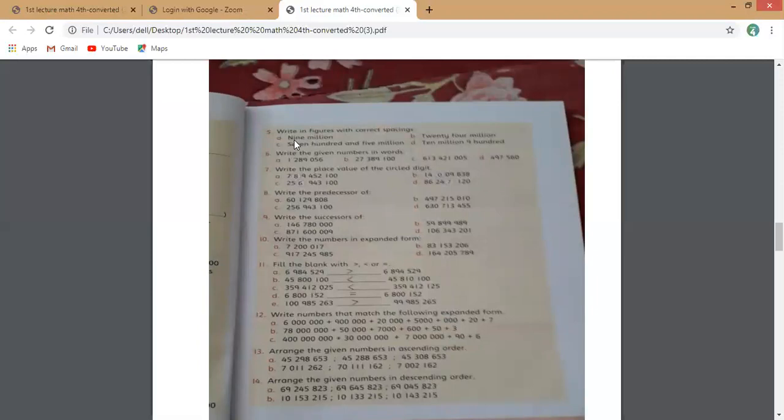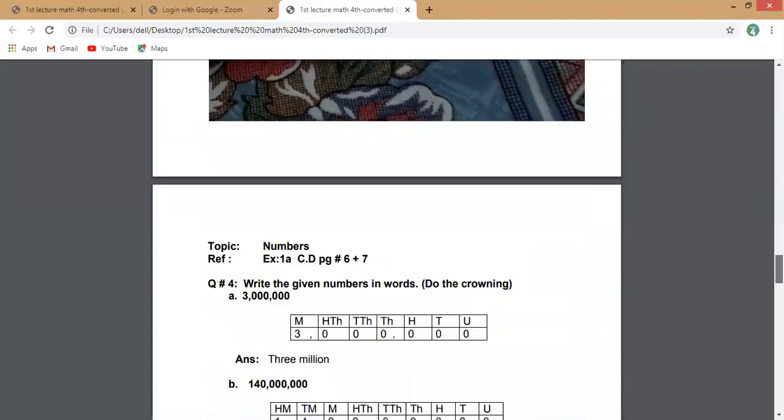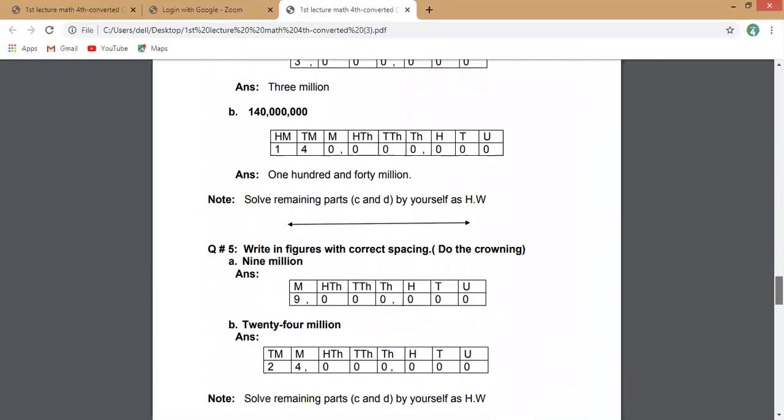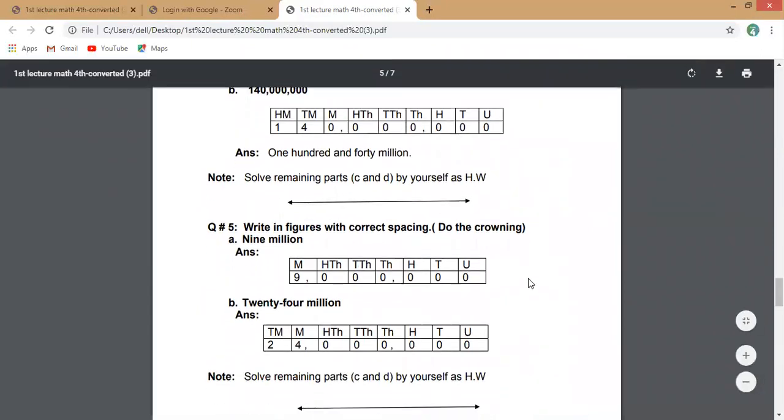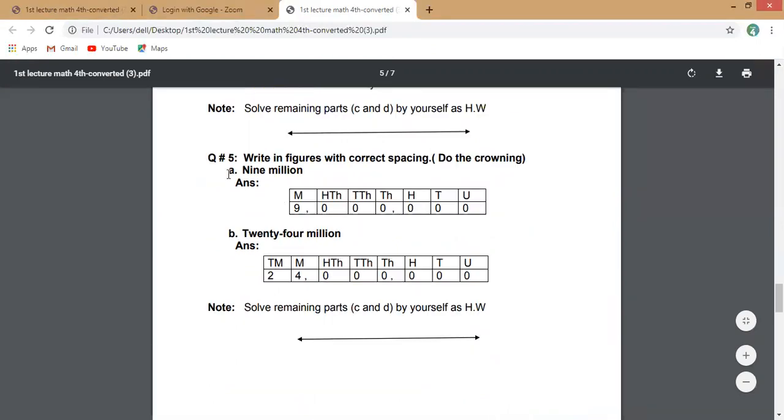Now your question is 9 million. 9 million is given in words. You will write it in figures. Okay, now come to the solution. Write in figures with correct spacing, do the crowning. Crowning is compulsory for every number. Now 9 million means you have a million house having just a one-digit number, 9. You have just one place of millions.